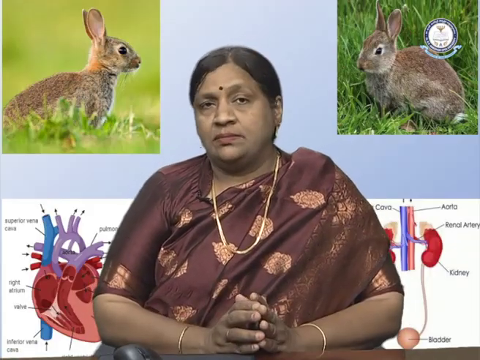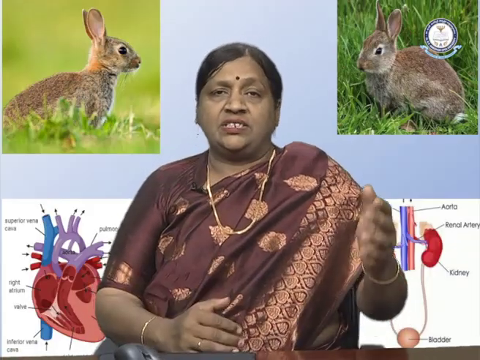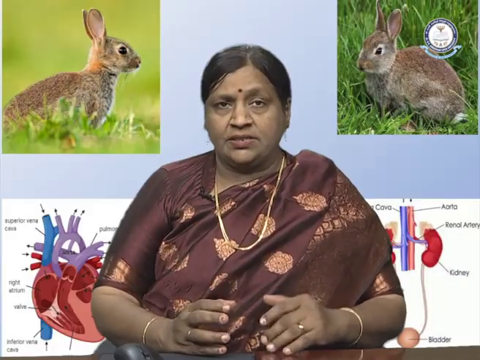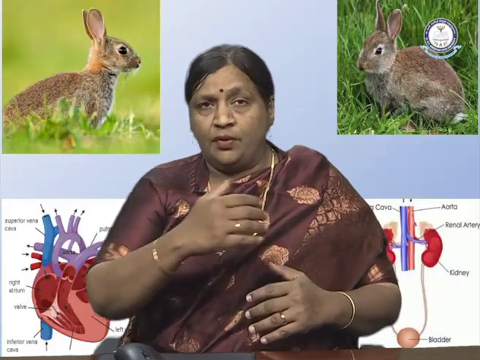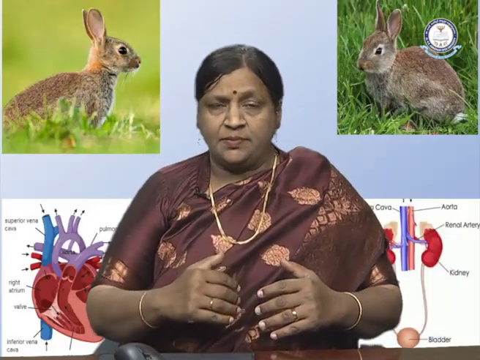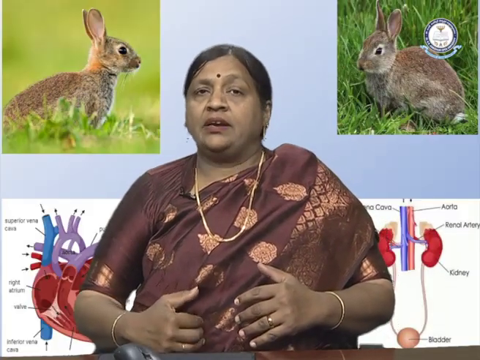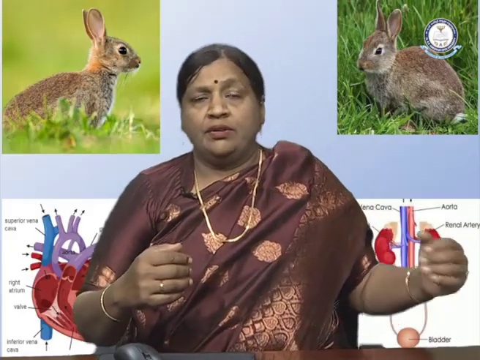Now, what is double circulation? It means there is constant inflow and outflow of blood. On the left side, the left auricle, the blood flows from the lungs and is pumped to the ventricle, and from the ventricle the blood goes to different parts of the body.